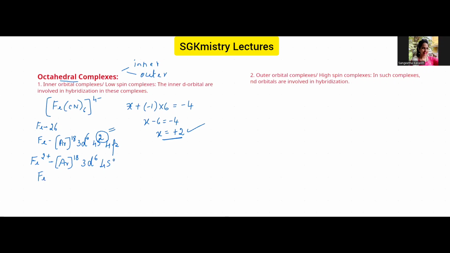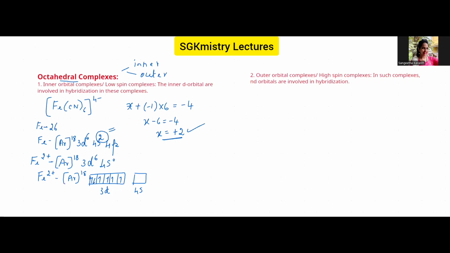Now let me write it in the expanded state. Argon, 3d6, 4s0. So here, 3d6: whenever we are filling 6 electrons, first all the subshells have to be filled like this, and now I can pair it like this. So we have 3d6 and 4s0.